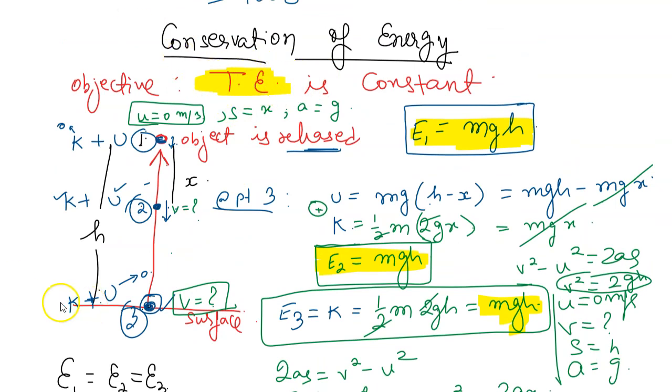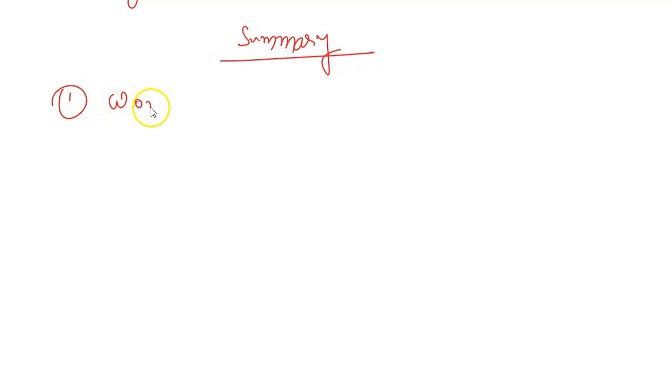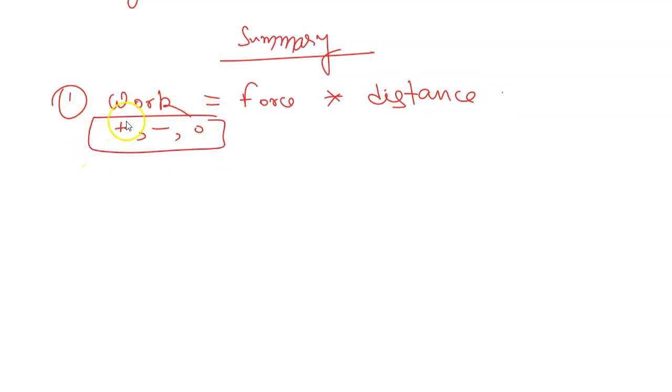Okay. So let us recapitulate because that's important. We learned a lot of things in work, power and energy. So first, the main thing we talked about was work. Work was force into displacement. And we learned two types of work, positive and negative. Even there was zero work. We saw the conditions for that.